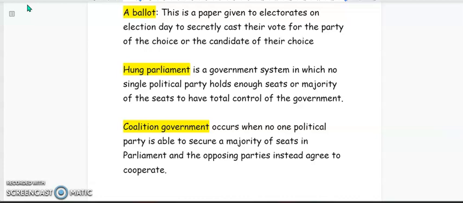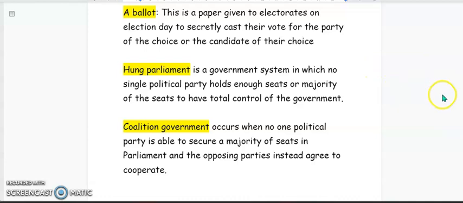For example, if there is a war going on, all the parties may decide to cooperate, to work together as a government in order to regain order in the country where the war is happening. So that's an example of a coalition government.